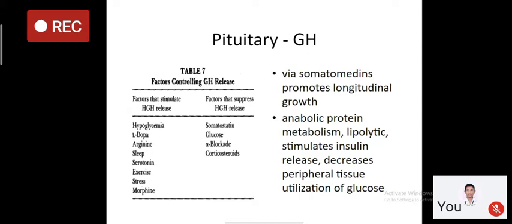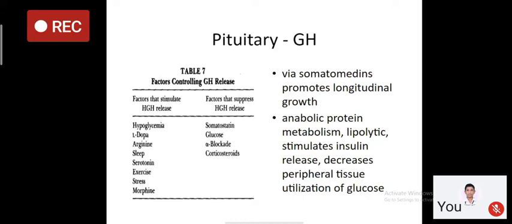After puberty, after we have achieved our final height, still growth hormone is required in adult life. Because it has to perform important anabolic functions like protein metabolism, maintenance of muscle mass. It is required for doing lipolysis, meaning keeping fat mass less in our body. It stimulates insulin release, but at the same time, it decreases peripheral glucose utilization, meaning it increases insulin resistance.